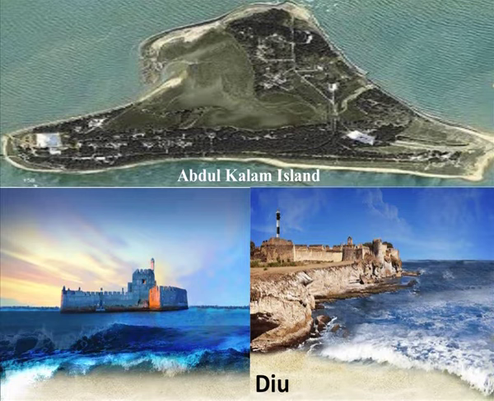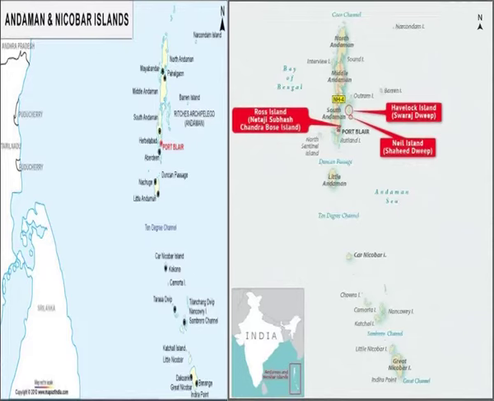The major island groups of India, as I already said, are the Andaman and Nicobar Islands in the Bay of Bengal and the Lakshadweep Islands in the Arabian Sea. Now we again discuss the Andaman Islands in detail, because we have to know these are the major tourist spots. The Andaman and Nicobar Islands, as I already stated, are popularly known as the Bay Islands, which are situated in